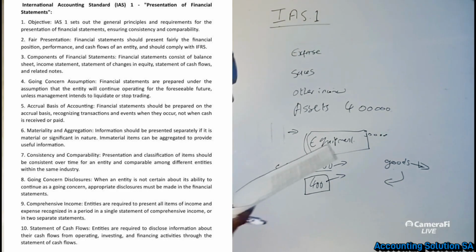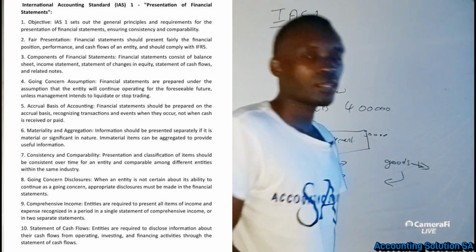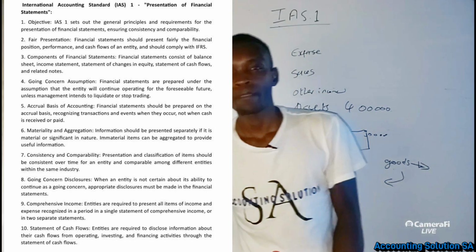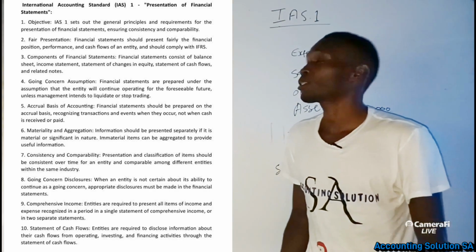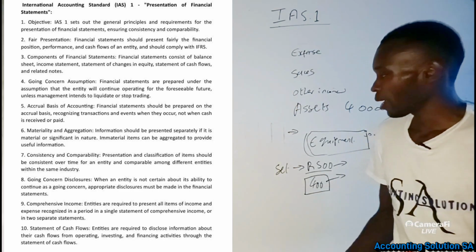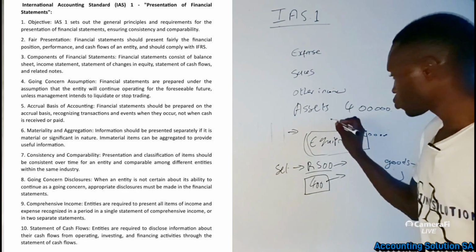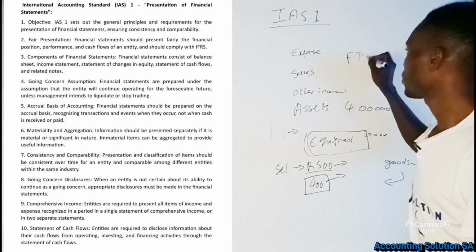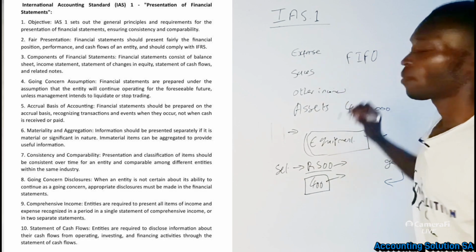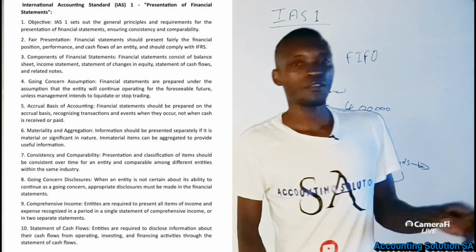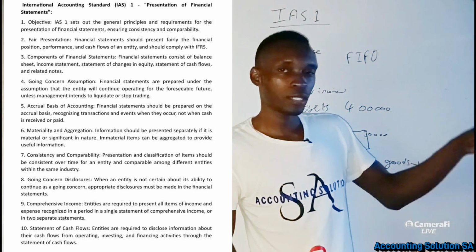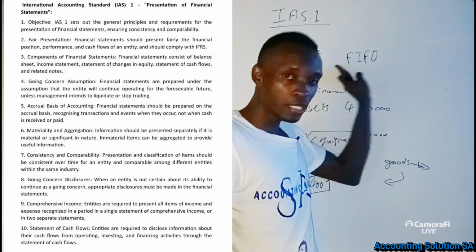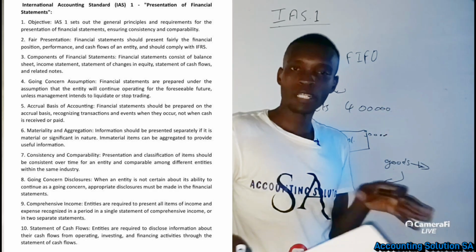For example, guys, if we are applying the standard IAS 2 on inventory, and we chose to value our inventory using the FIFO method, when we compare the FIFO method of our company and other businesses related to us, it must be the same. The procedure must be the same.